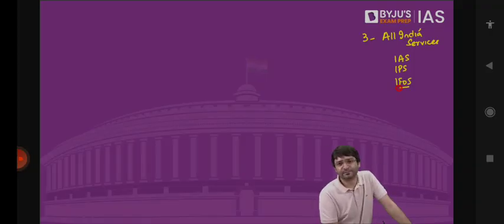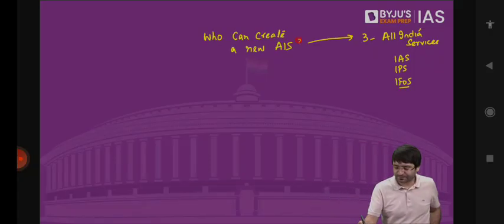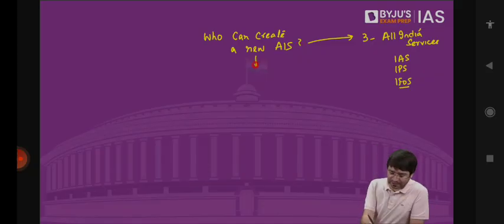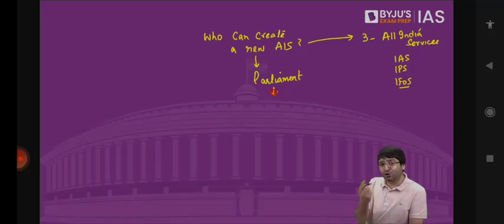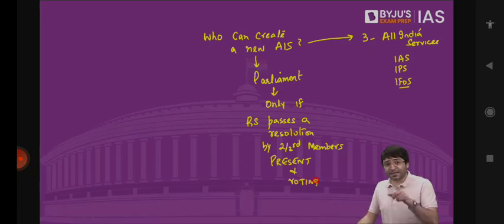What if a new all India service is to be created? Who has this power to make or create a new all India service? This power is with the Parliament. But Parliament can create a new all India service only if Rajya Sabha passes a resolution by 2/3 of the members present and voting under Article 312 of the Constitution. Then only Parliament can create a new all India service.